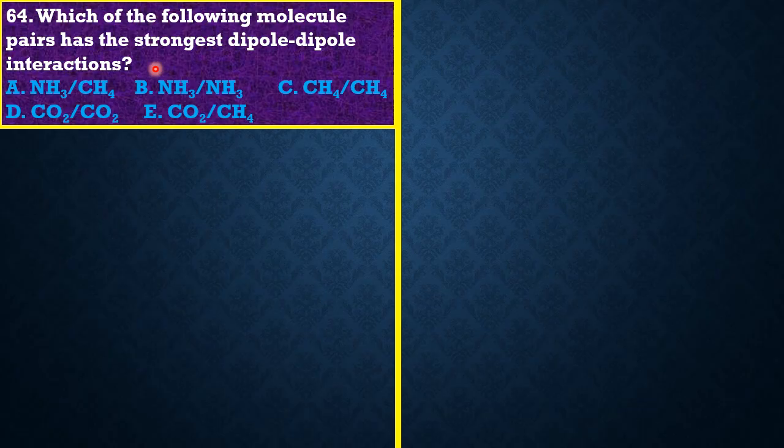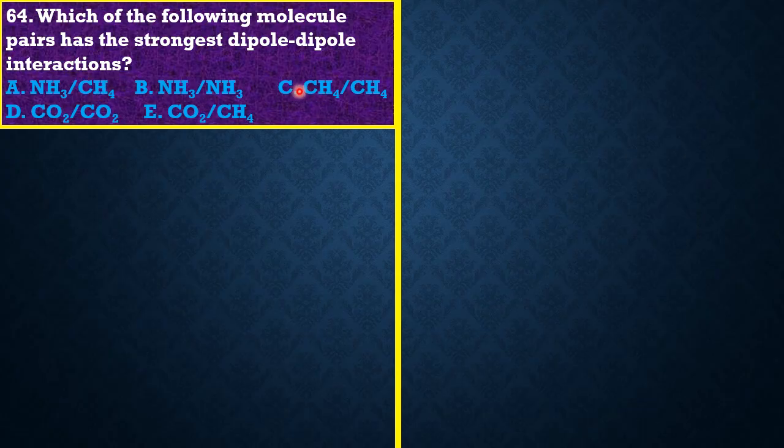Only molecules that show a resultant dipole moment are going to have dipole-dipole attraction occurring. Let's look at NH3. It has polar bonds, it's a polar molecule and has a resultant dipole moment. That's good. But methane is not a polar molecule. So option A cannot be our answer because methane is not polar.